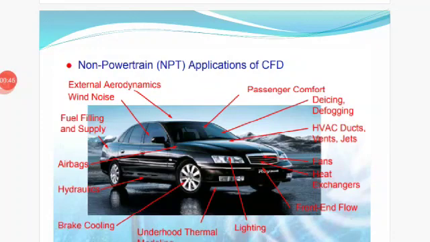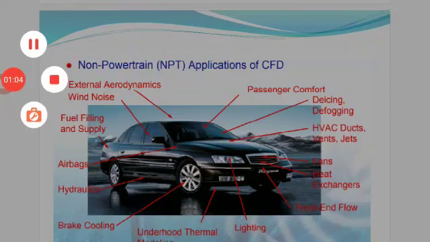This picture clearly shows how the car mechanism functions based upon the application of computational fluid dynamics. Computational fluid dynamics is also used to find the airflow inside and outside, that is, around the radiator.